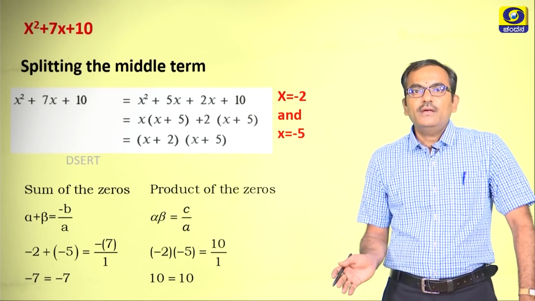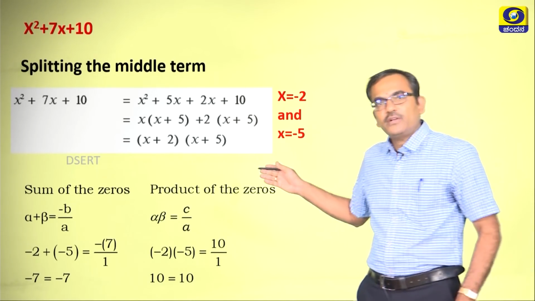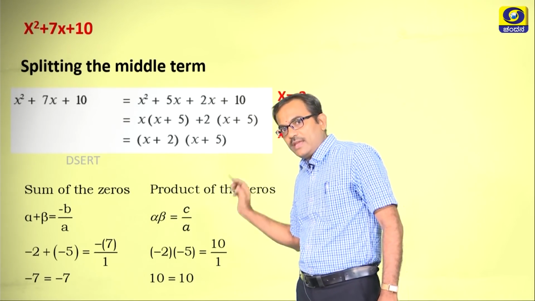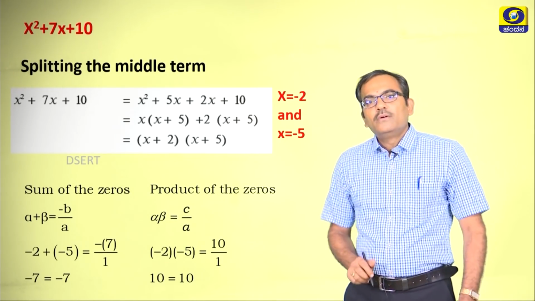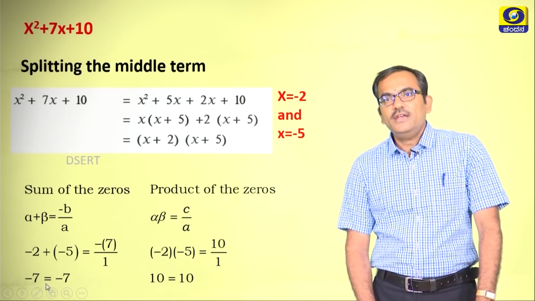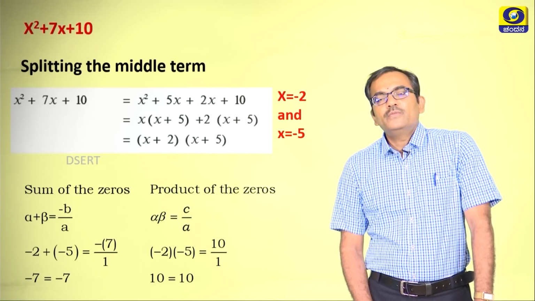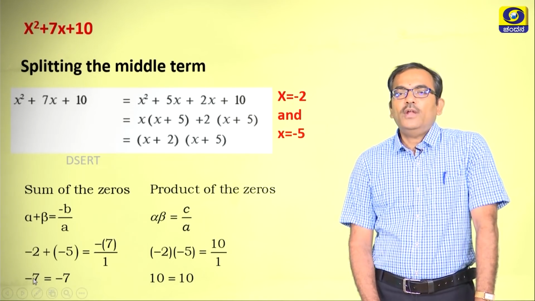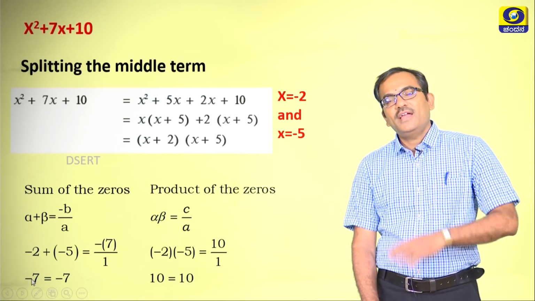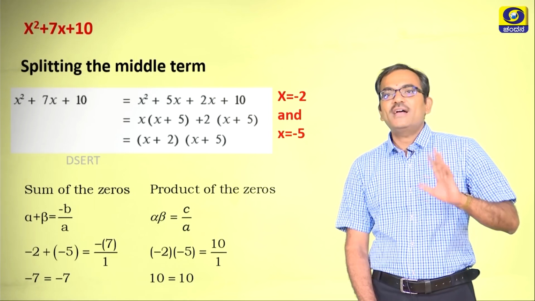In the same way, let us do it for the product of zeros also, which you can see, alpha beta is equal to c by a, right, and this also we are getting as 10 is equal to 10, which indicates that the formula is exact and it holds good for any quadratic polynomial as the case may be.